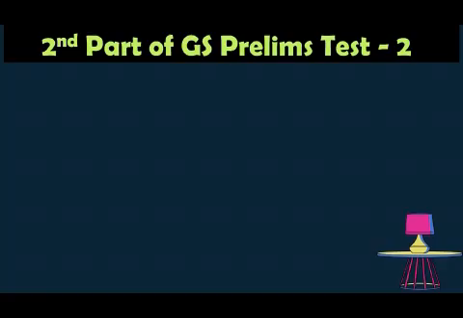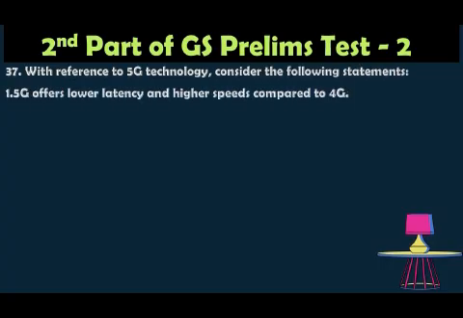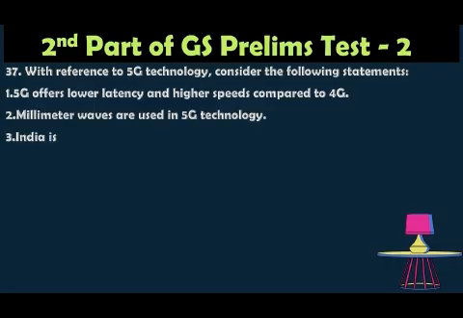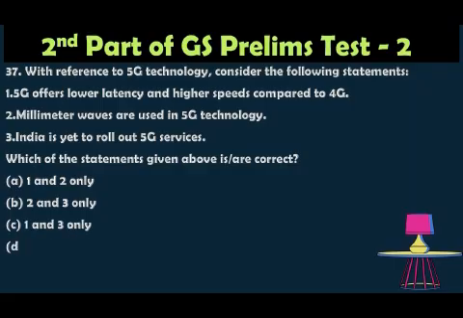Question number 37. With reference to 5G technology, consider the following statements. 1. 5G offers lower latency and higher speeds compared to 4G. 2. Millimeter waves are used in 5G technology. 3. India is yet to roll out 5G services. Which of the statements given above is right? Option A, 1 and 2 only. Option B, 2 and 3 only. Option C, 1 and 3 only. Option D, 1, 2 and 3.